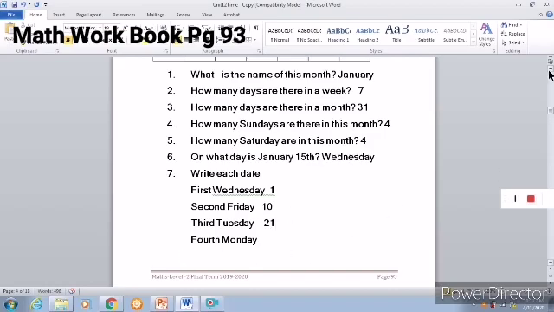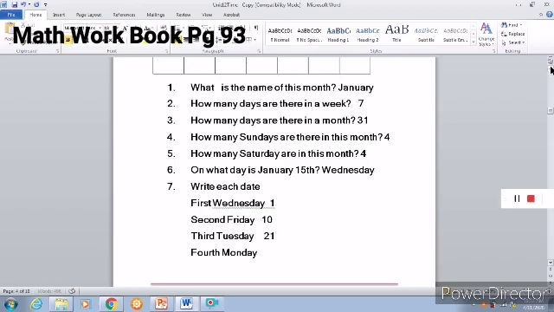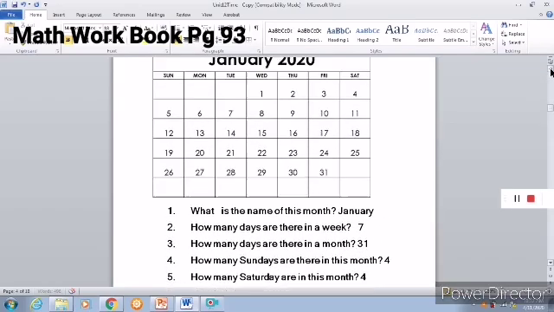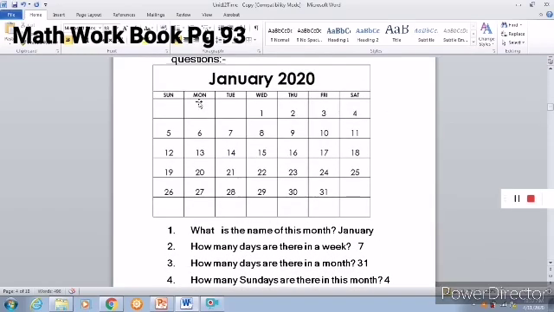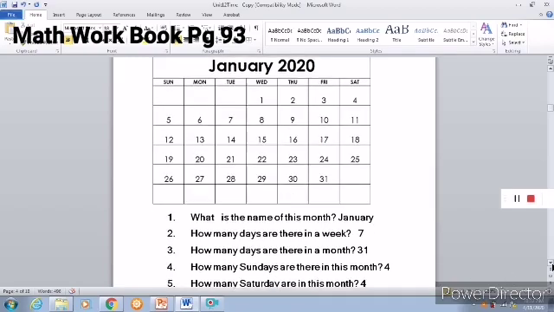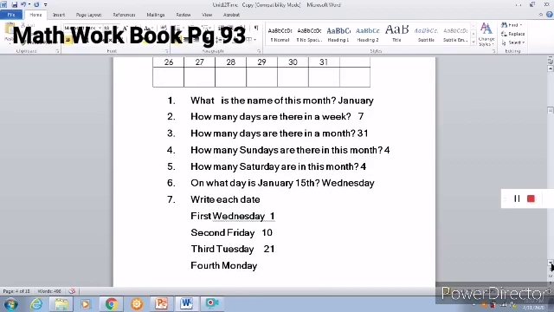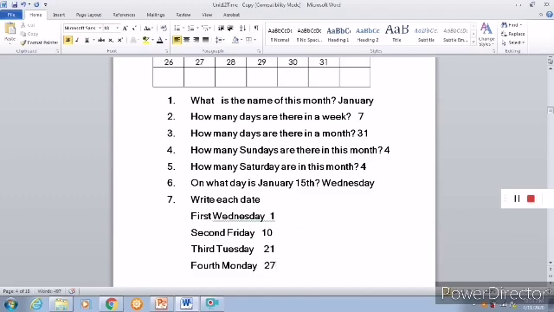And what is the fourth Monday? Same. Don't count the first box. Start counting from the box where the dates are there. So, 1, 2, 3, 4. Fourth Monday is 27th. Write 27. So, these are the answers for this.